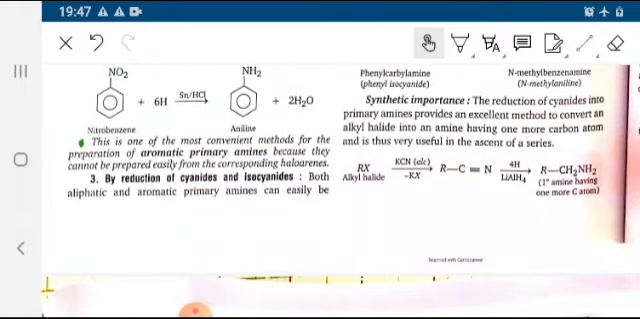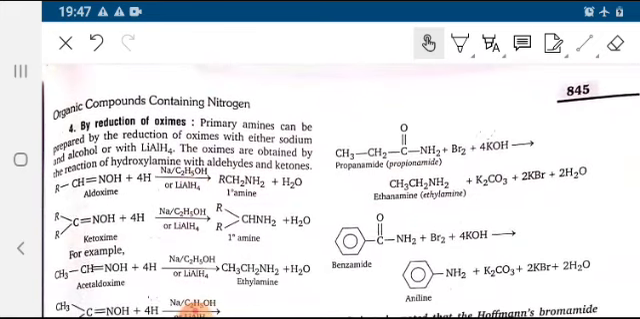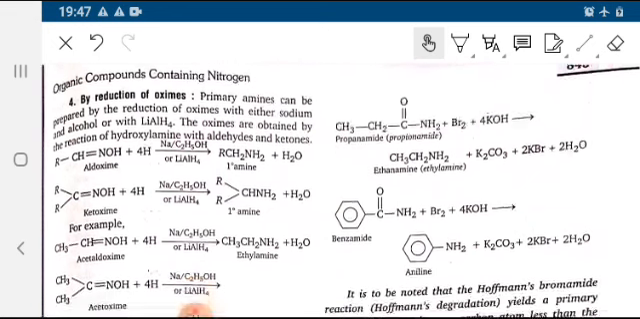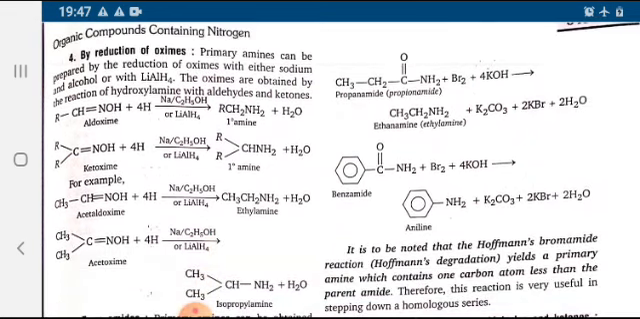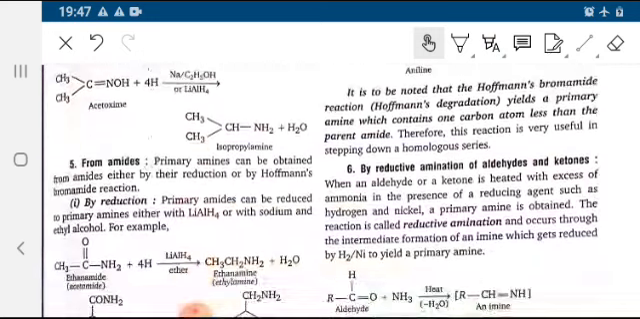Synthetic importance: alkyl halide can be easily converted to 1 degree amine by reduction of oxime. Primary amine can be prepared by reduction of oxime. The oxime functional group is reduced and converted to 1 degree amine. Various examples are given, either aliphatic or aromatic.